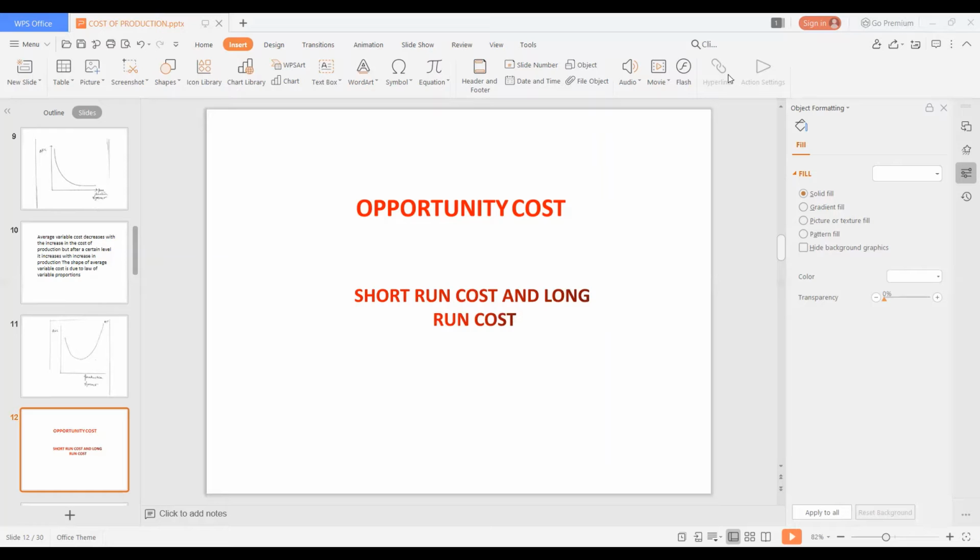There is no fixed cost in the long run. Thus, short run costs are costs when all factors cannot be changed, while in case of long run costs, all factors can be changed.